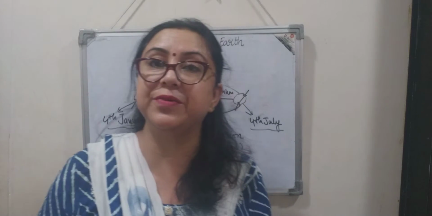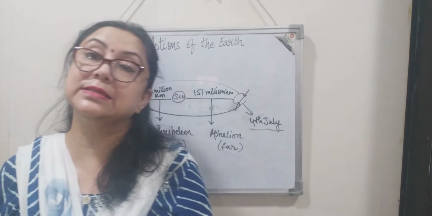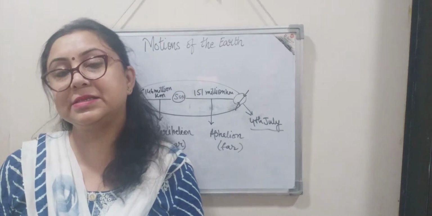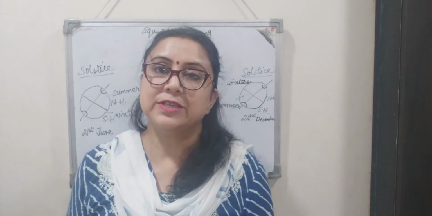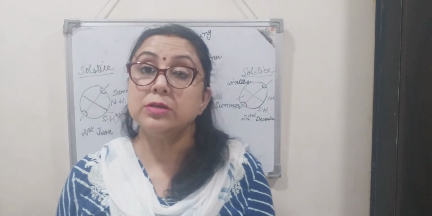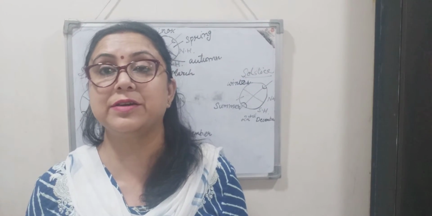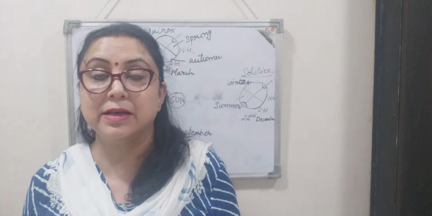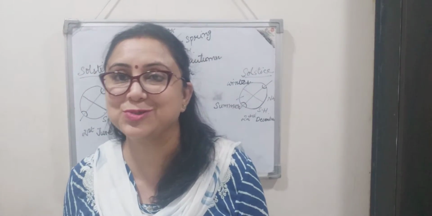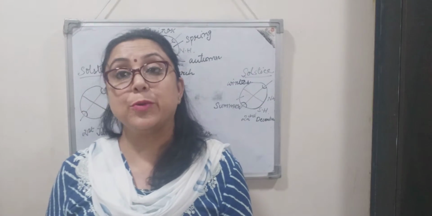I hope this is clear to everyone. Now we move on to the cycle of seasons, and we'll talk about equinox and solstice in detail. So first let us talk about the cycle of seasons. Summer is the hottest phase of the year. After that we experience the rainy season, where there's obviously the monsoon. Then comes the autumn. Autumn is followed by winter.